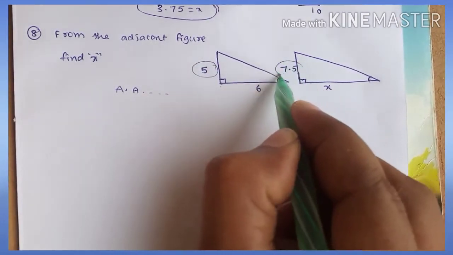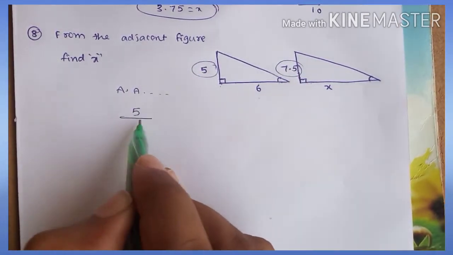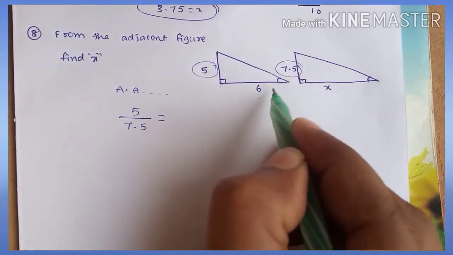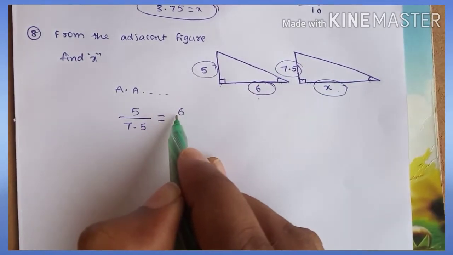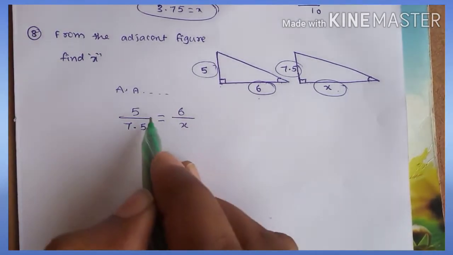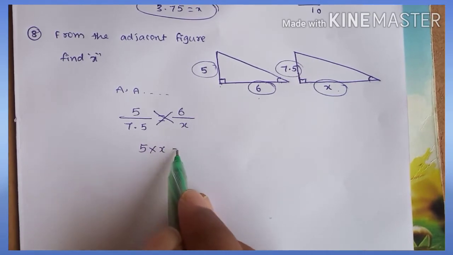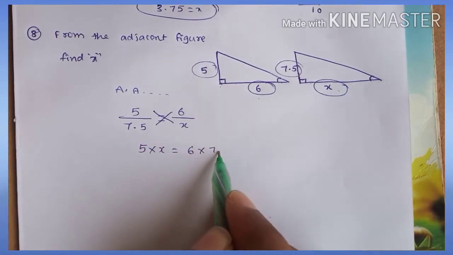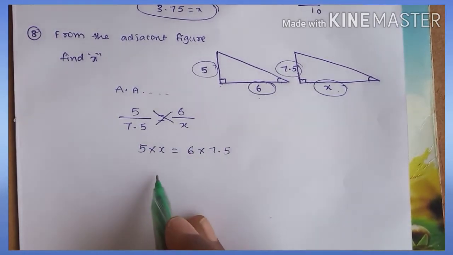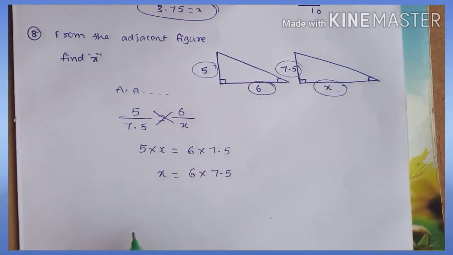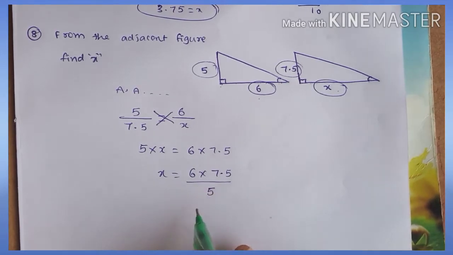So first side by first side. What is first side? 5 by 7.5 is equal to second side by second side. What is second side? 6 by x. Apply cross multiplication. Value 5 into x is equal to 6 into 7.5. Value of x is equal to 6 into 7.5 by 5, transpose 5.